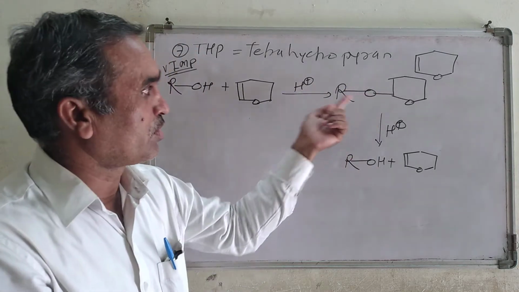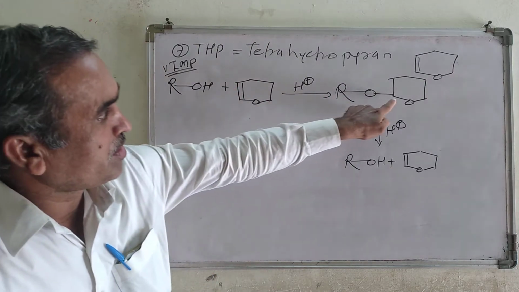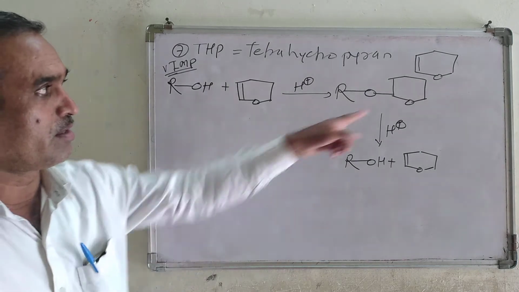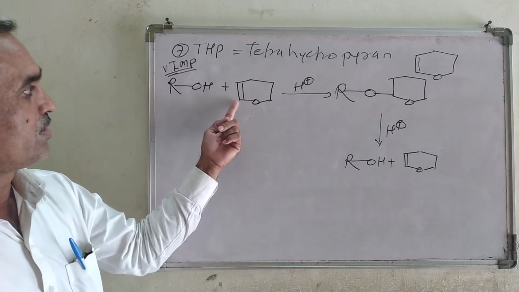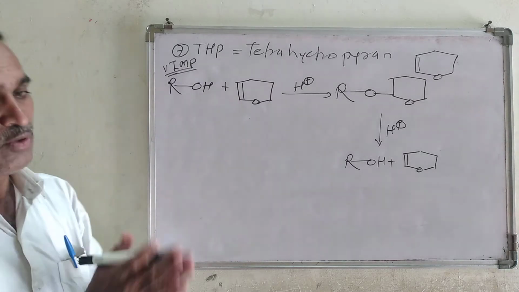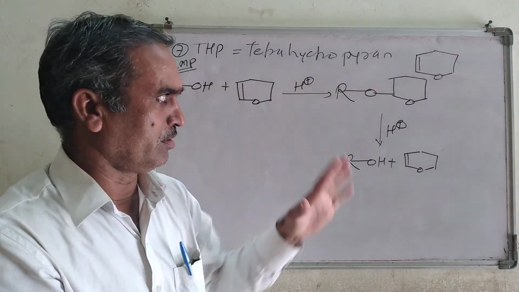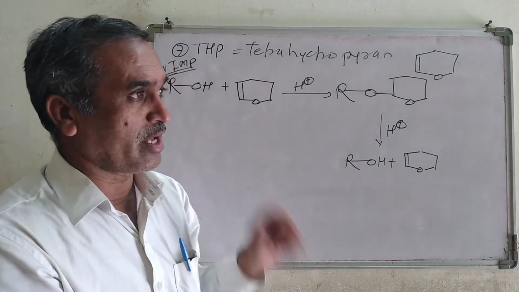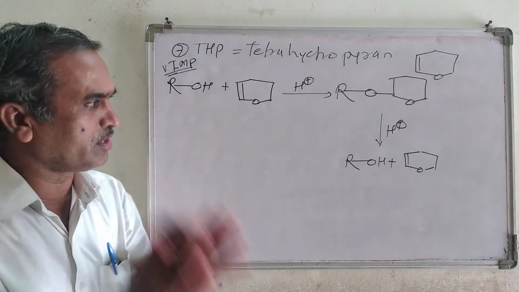Look here, there is a double bond, but the bond is attached at the carbon adjacent to the oxygen atom. Why not this one? Why is it attached to that one? Most of you might not be knowing the mechanism, so look carefully at how to draw it.